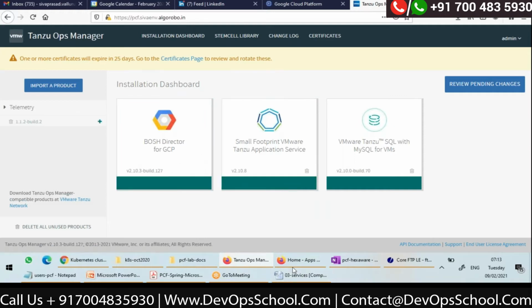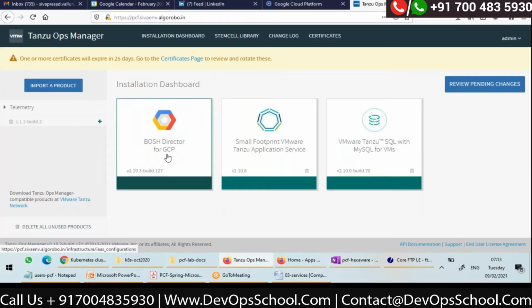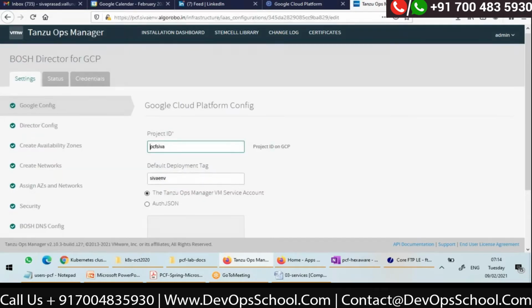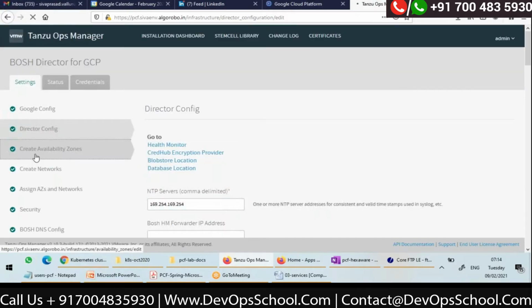So I have hit the Ops Manager web UI. Now here there will be an icon initially called BOSH Director for GCP. Once I click on it, it will ask for a lot of configuration in various tabs.